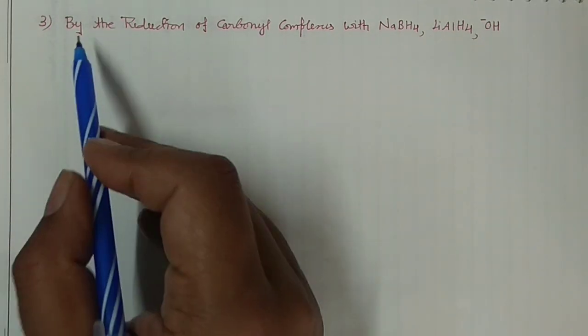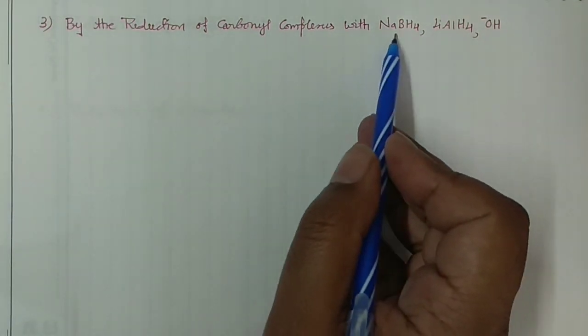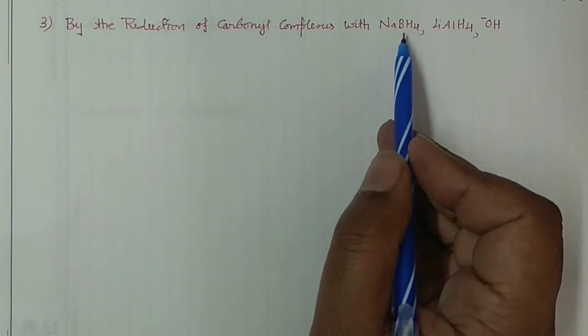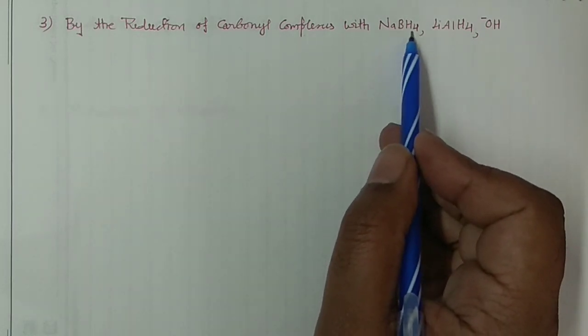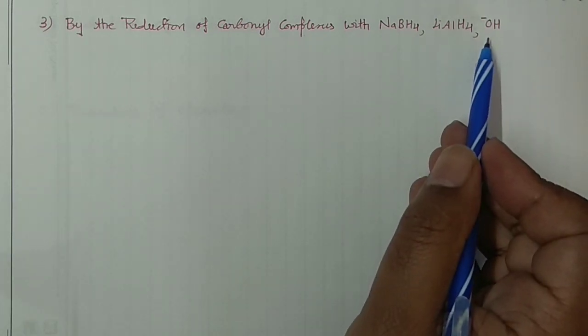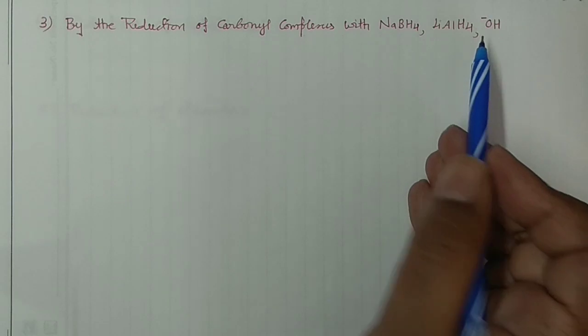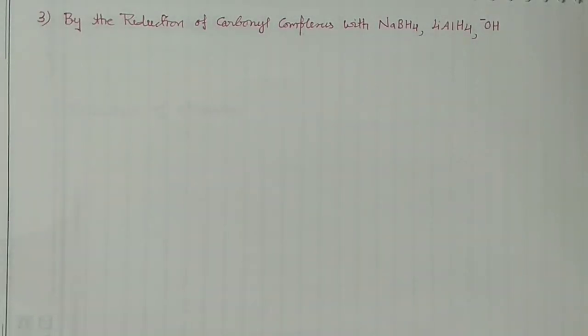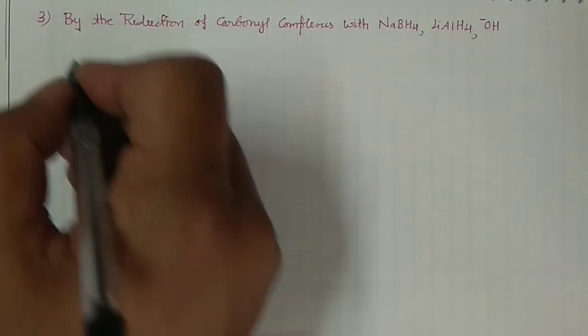So the next method is what? The reduction of the carbonyl complexes with hydride donors. So this is sodium borohydride, this is lithium aluminium hydride. You may take the hydroxide also. They can do wonders actually, right? So what kind of reactions may occur?